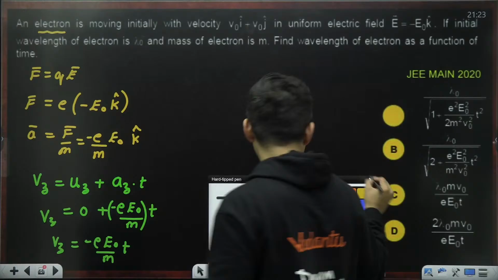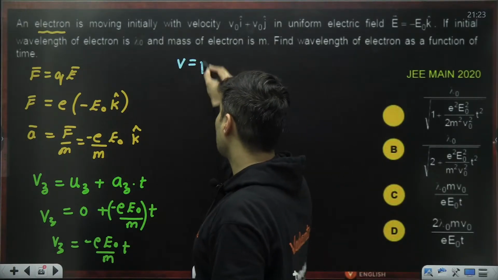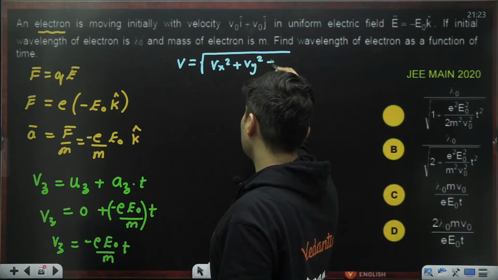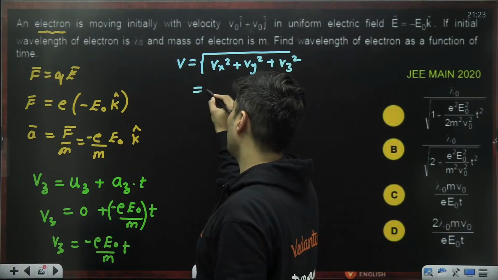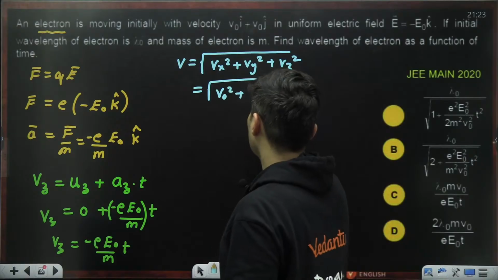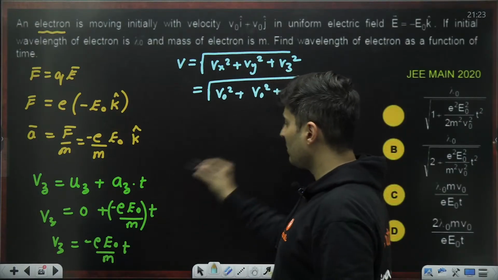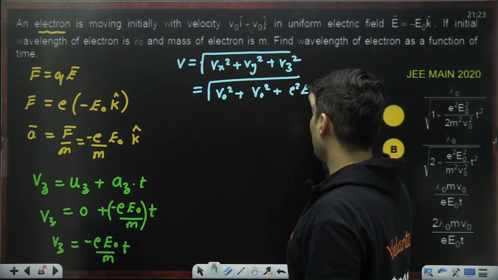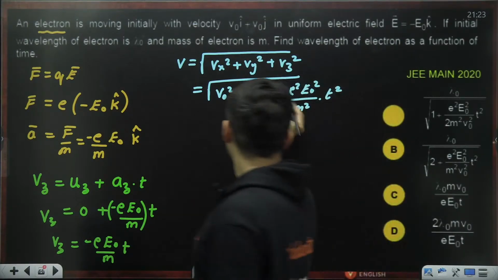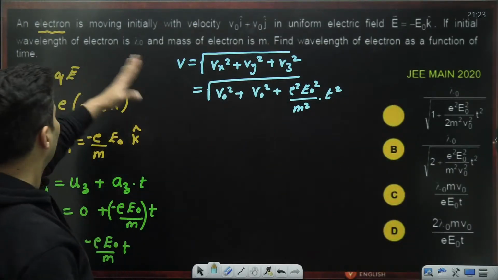If you ask me what is the total velocity, which will be root of x, y, and z, all the three combined in vector form. So Vx not changing, Vy not changing, Vz is this. So e square E naught square, the minus sign really didn't matter, into t square. Okay, fair enough.